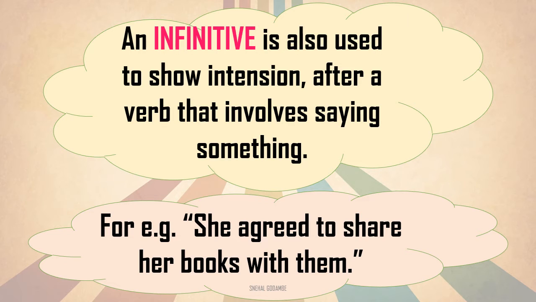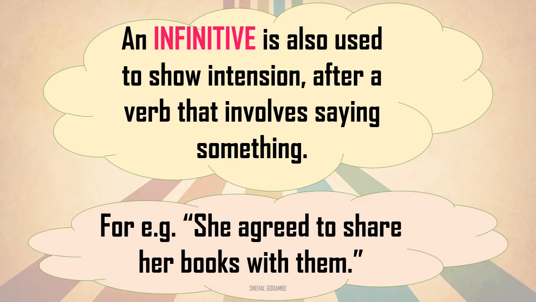For what did she agree? To share her books with them. So her intention is to give her books to them. Here agree is a verb, and it involves saying something about her.